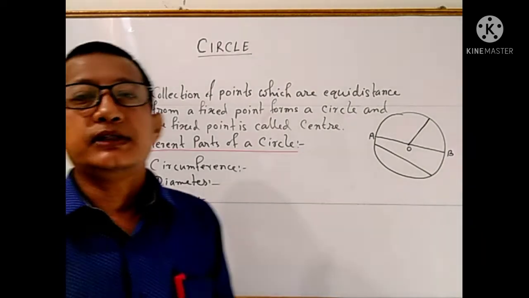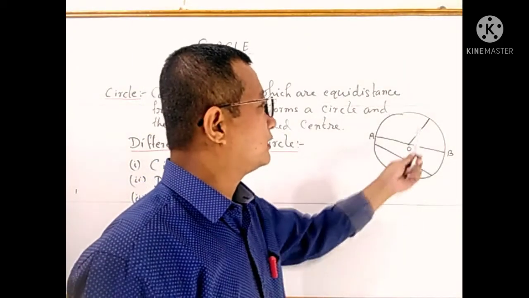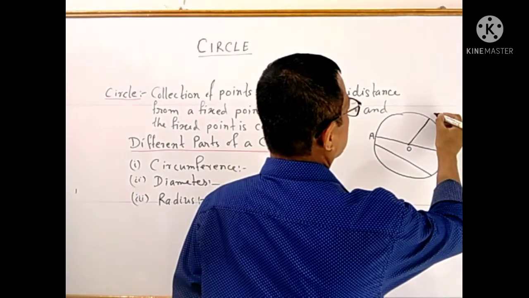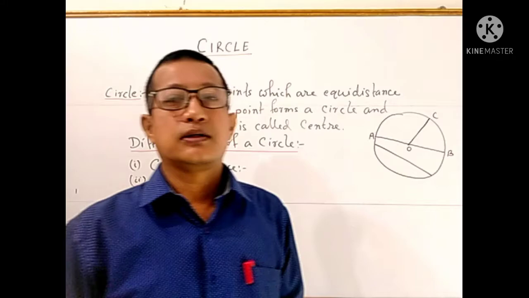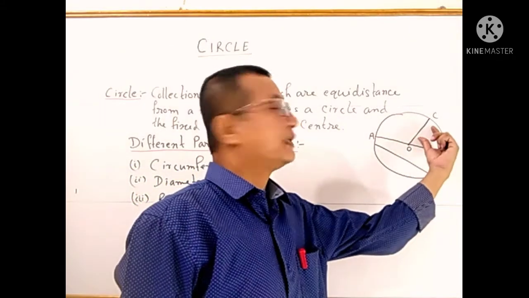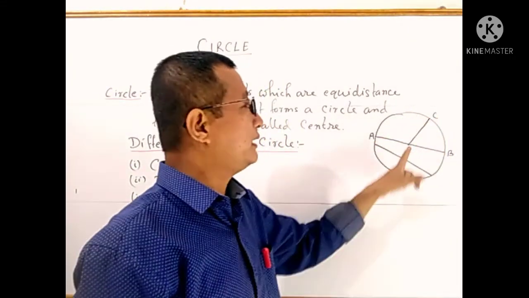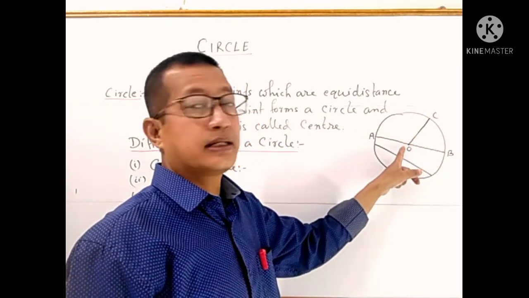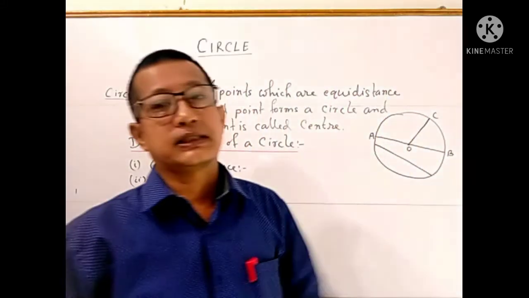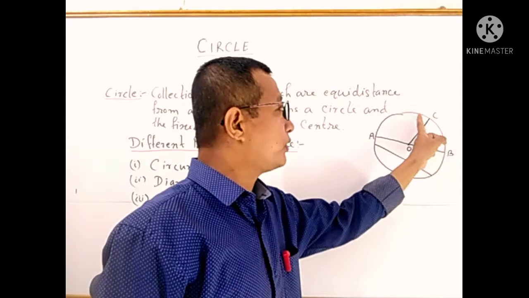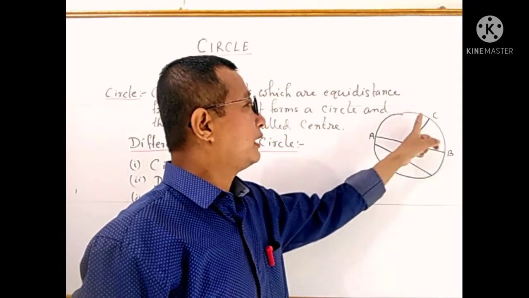The third one is the radius. Which one is the radius? See in this figure, O and C, OC. This is also a line segment which joins the center and any point on the circle. Any point on the circumference you can join.